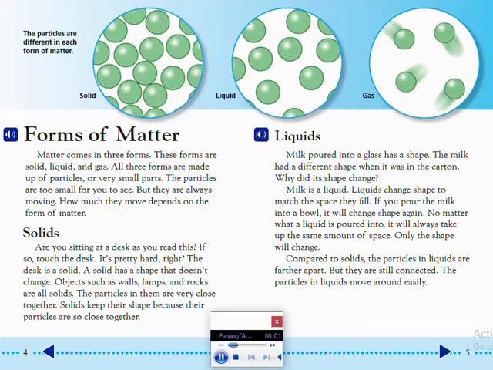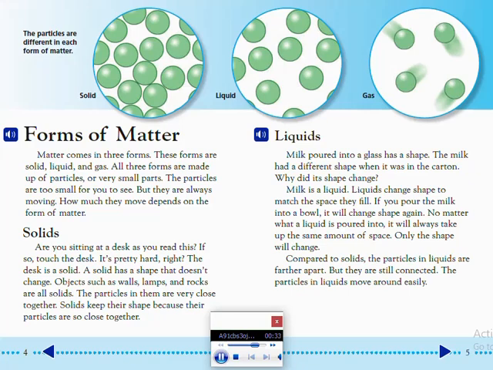Liquids. Milk poured into a glass has a shape. The milk had a different shape when it was in the carton. Why did its shape change? Milk is a liquid. Liquids change shape to match the space they fill. If you pour the milk into a bowl, it will change shape again. No matter what a liquid is poured into, it will always take up the same amount of space. Only the shape will change.